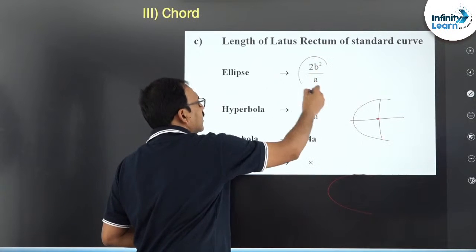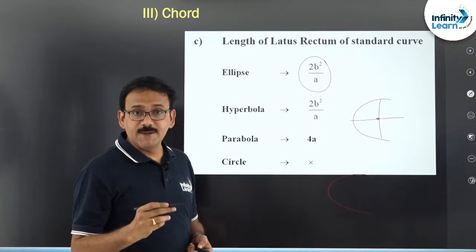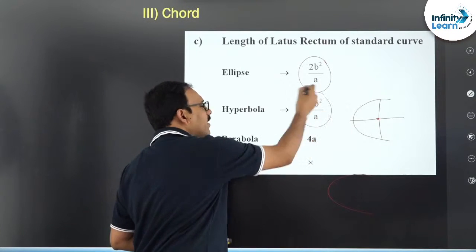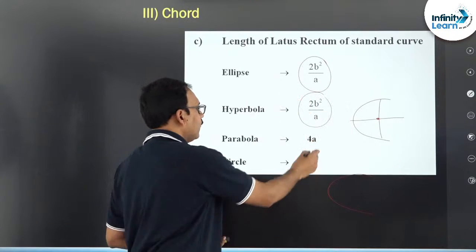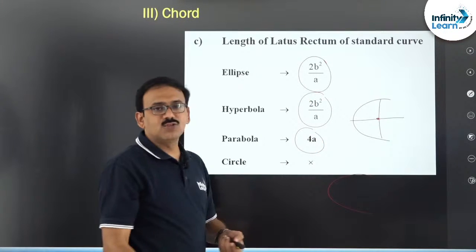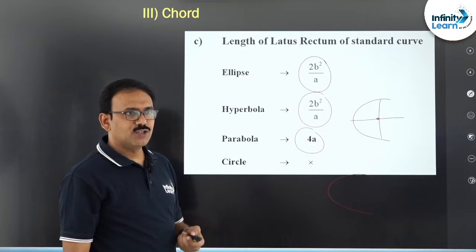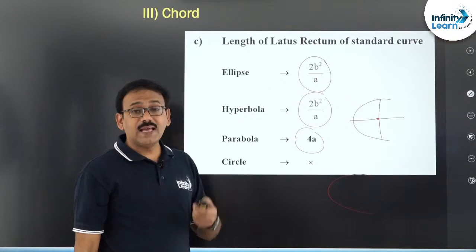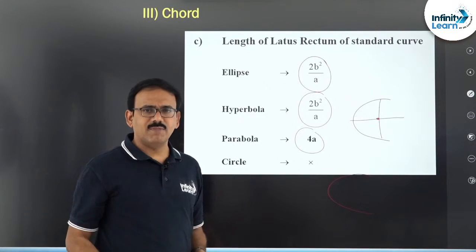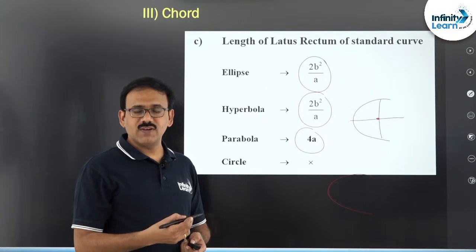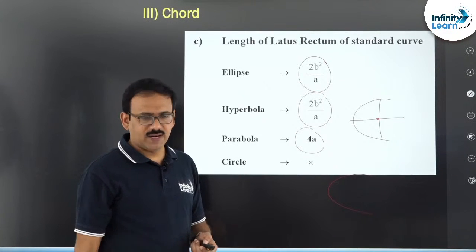So, the length of the latus rectum is in the ellipse 2b square by a, for hyperbola 2b square by a, for parabola 4a. In circle there is no word like latus rectum, right friends. So, friends, length of the latus rectum you must remember, it is frequently used one, 2b square by a, 2b square by a, 4a, you know it well.